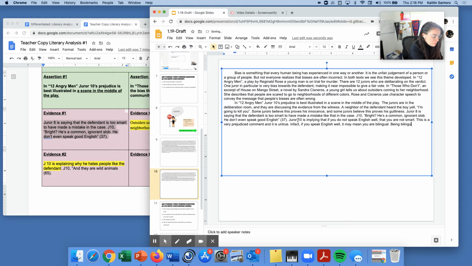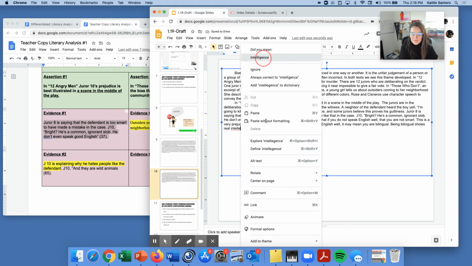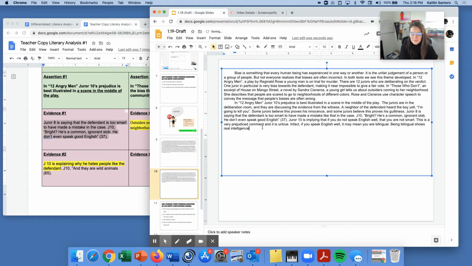Being bilingual shows real intelligence. I'm going to correct my spelling. All right, so now I want you to look at your body paragraph, and I want you to type your assertion, your context, your evidence, and your interpretation. And then we will come back and do the next part.